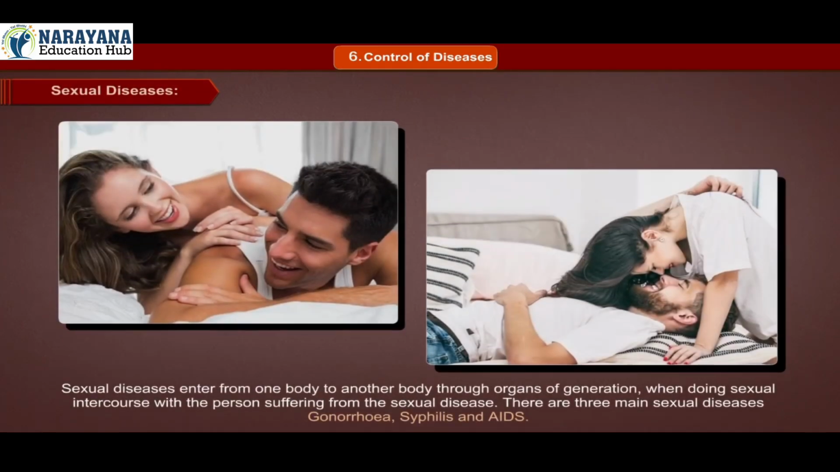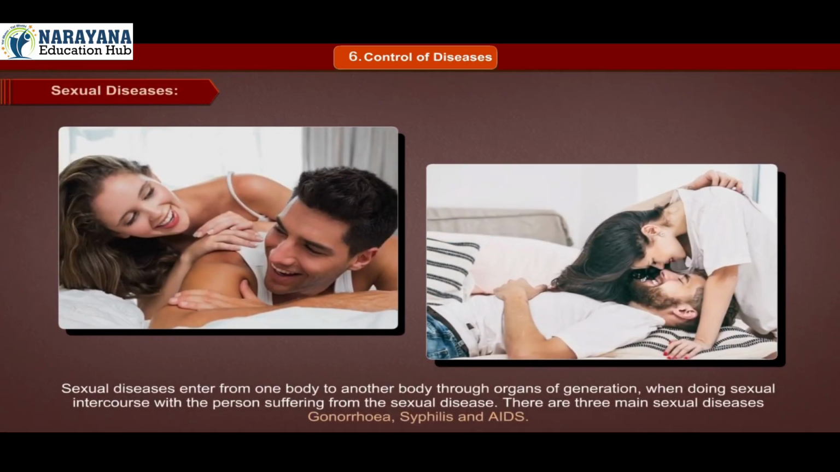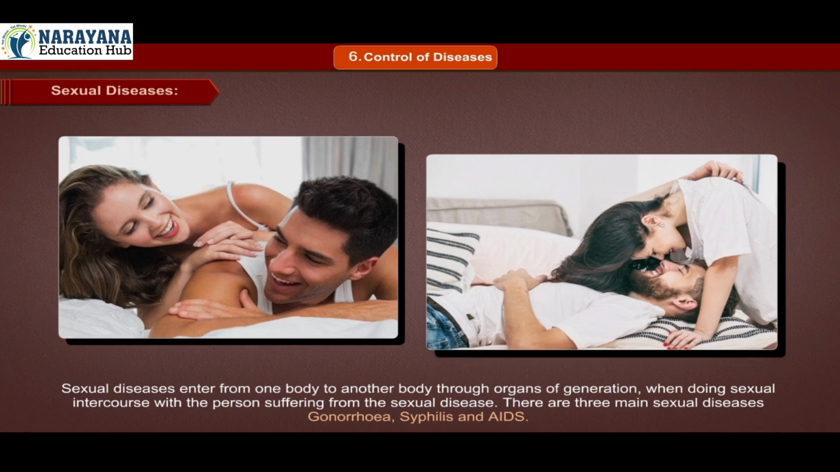Sexual diseases. Sexual diseases pass from one body to another through the organs of generation when doing sexual intercourse with a person suffering from a sexual disease. There are three main sexual diseases: gonorrhea, syphilis, and AIDS.